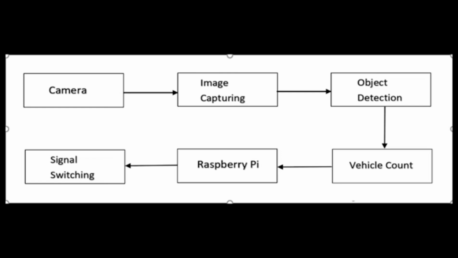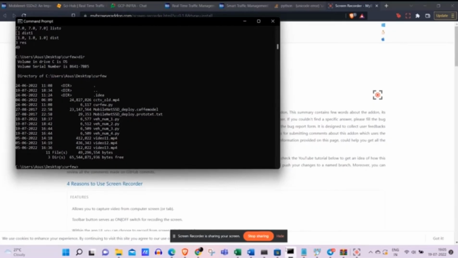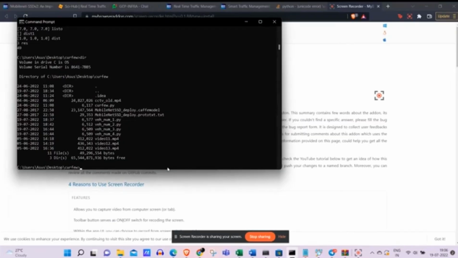So now we'll be demonstrating our project. Hello, now I'll be giving a demonstration of how it functions. This is the directory that we have. It consists of all 4 machine learning programs, which help us in getting the density of all 4 lanes.